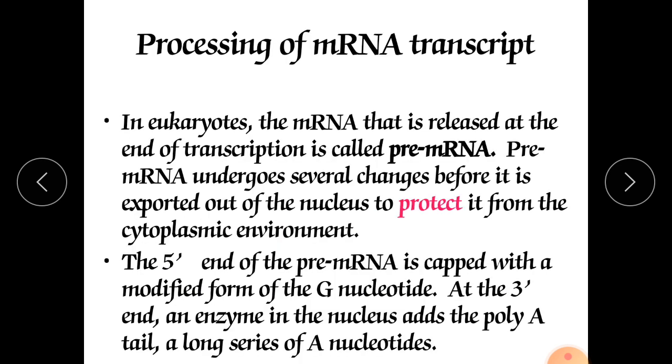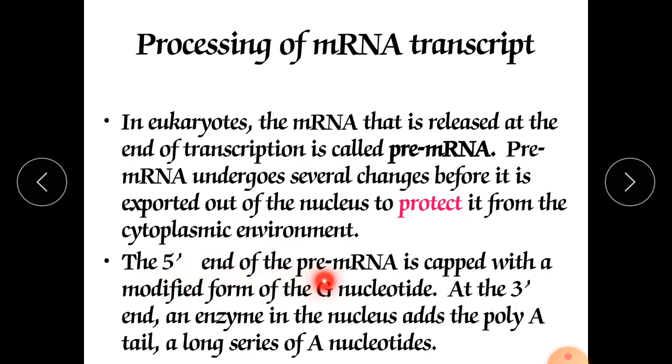Processing of the mRNA transcript. In eukaryotes, the mRNA that is released at the end of transcription is called pre-mRNA. What is pre-mRNA? It is the RNA released at the end of transcription, called pre-messenger RNA. Pre-mRNA undergoes several changes before it is exported out of the nucleus, to protect it from the cytoplasmic environment.